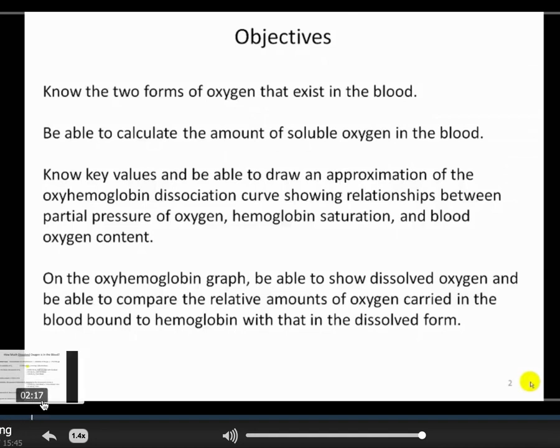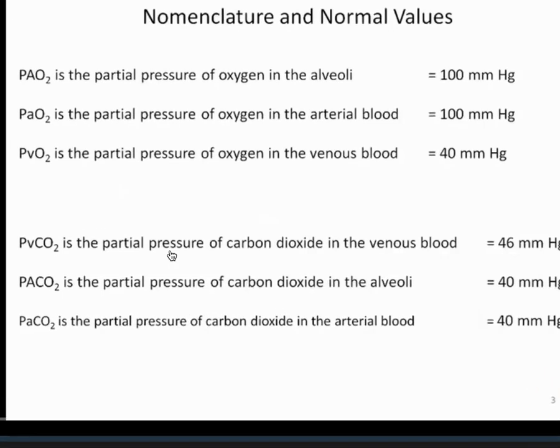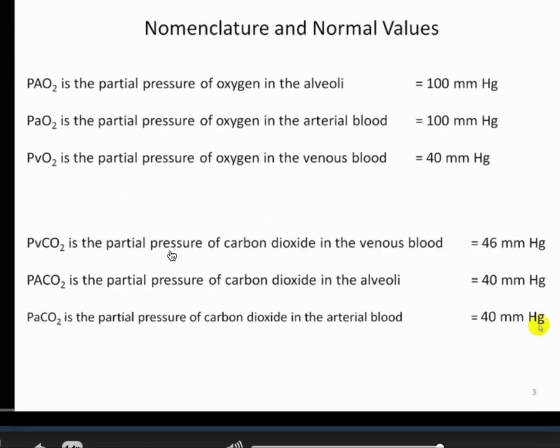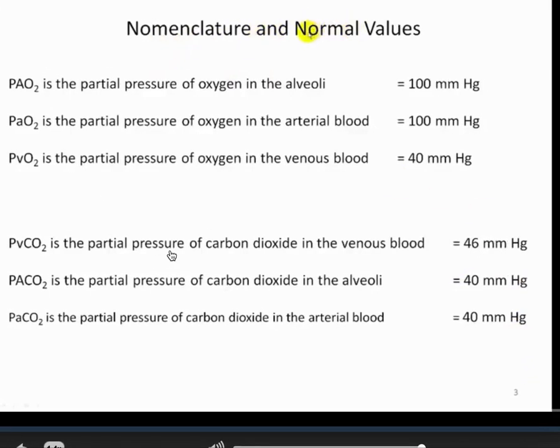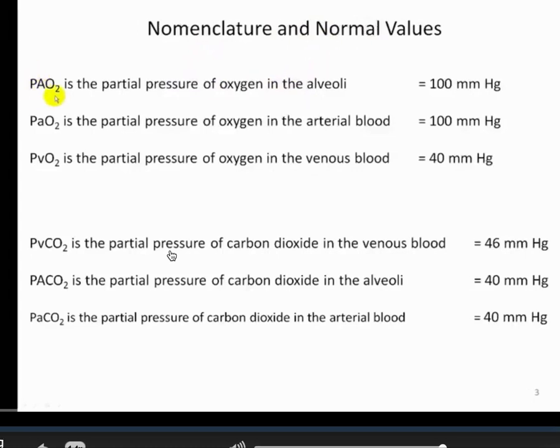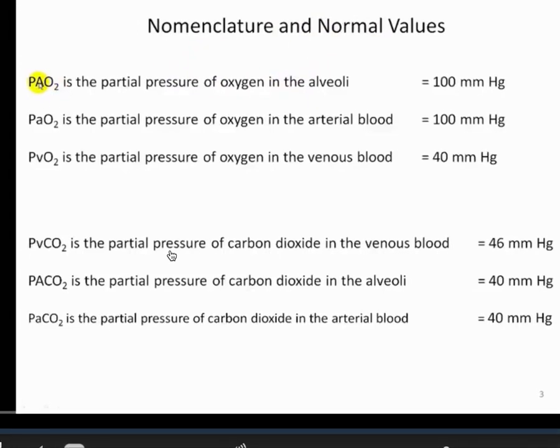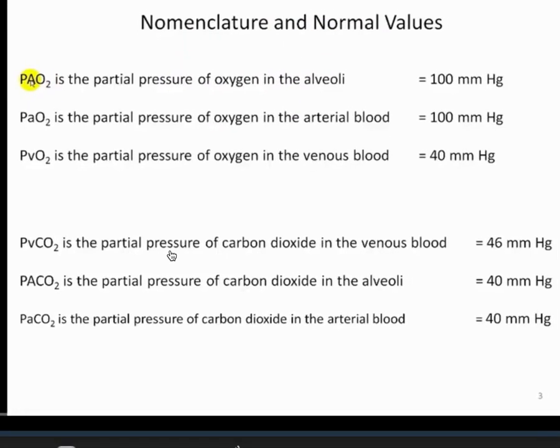Objectives. Shown here are the objectives for this specific session on oxygen transport. So the first thing I want to do is just go through some of the values. Again, these should be important in understanding what these values are, just the nomenclature and what a normal physiological value is. Again, P big A is alveoli. The partial pressure of oxygen should be 100 millimeters of mercury.